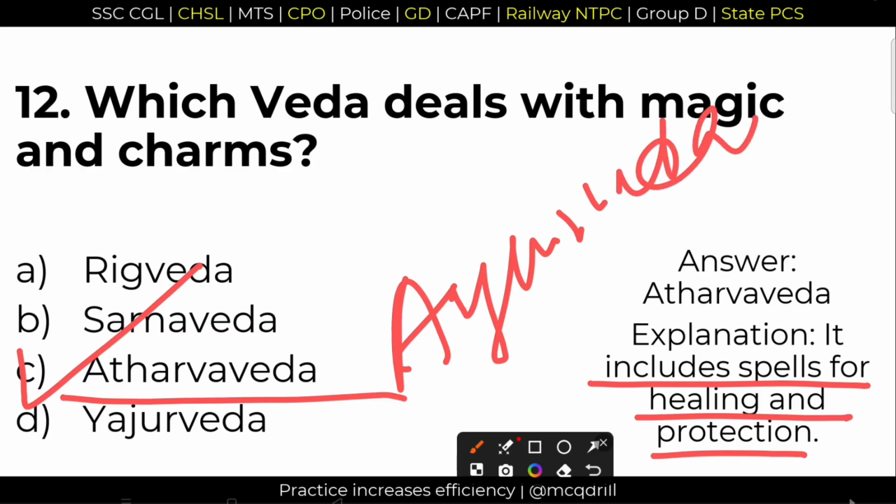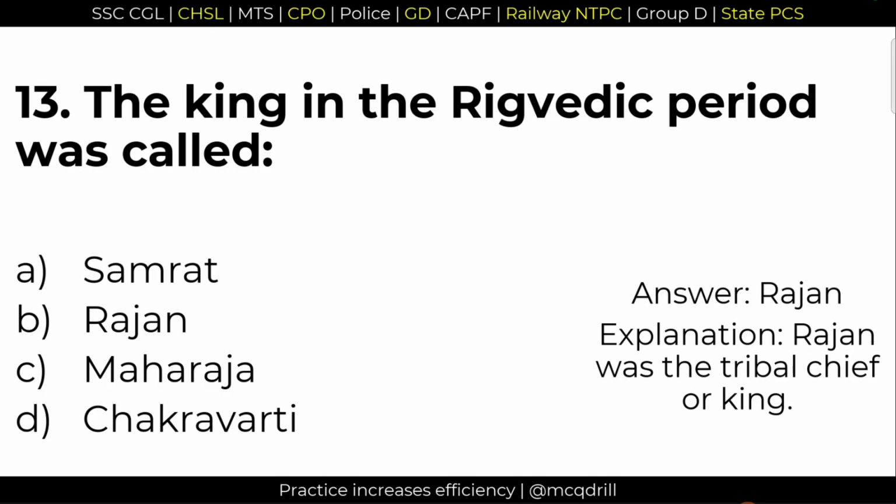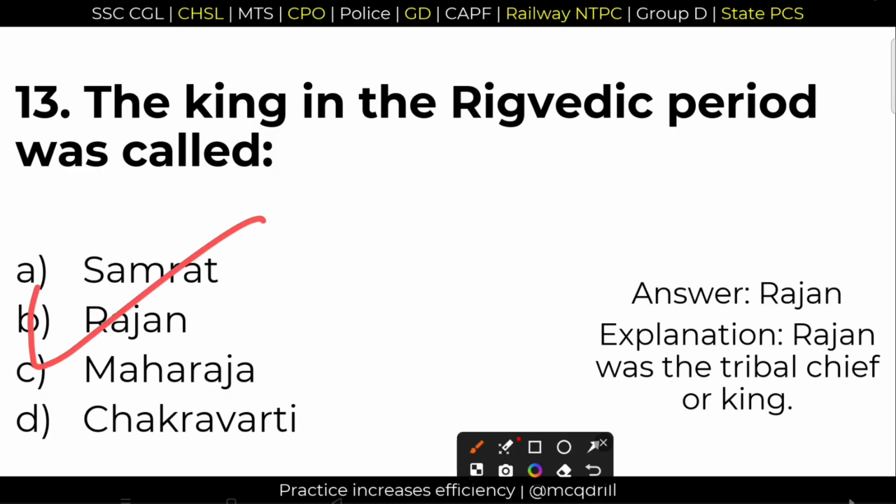Ayurveda. Next question. 13. The king in the Rigvedic period was called. What was the king called at the time? He was called Rajan. Option B is the right answer. The king was a tribal chief, or the tribal king was known as Rajan. Option B is the right answer.